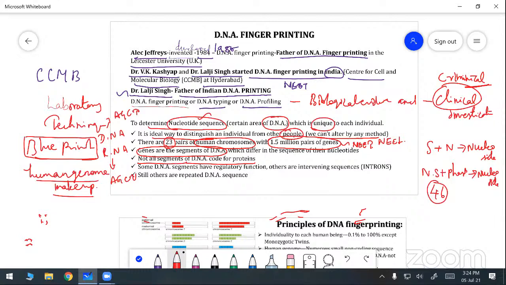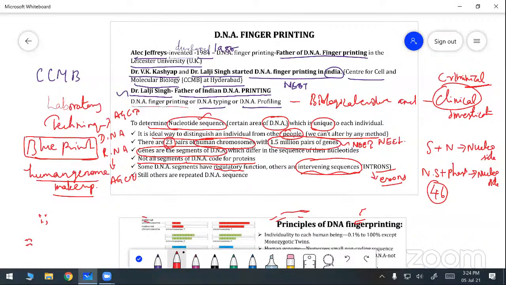Some DNA segments have a regulatory function. Some DNA make the regulatory function and others are the intervening sequences, which are called the introns. Introns and exons, you already studied, are present in the DNA. Before protein synthesis, you studied about the introns. Introns means intervening sequences, and they are present in the DNA sequence.